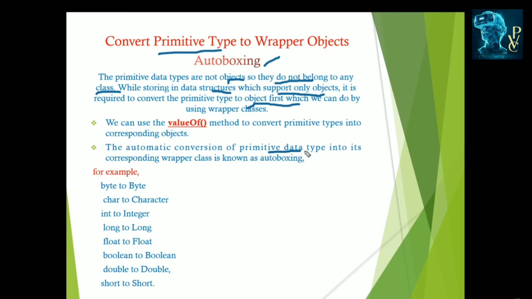The automatic conversion of primitive data types into their corresponding wrapper class is known as autoboxing. For example, byte is converted to a Byte object, char to a Character object, int to an Integer object, long to a Long object, float to a Float object, boolean to a Boolean object, double to a Double object, and short to a Short object. This is the automatic conversion, and this process is called autoboxing.